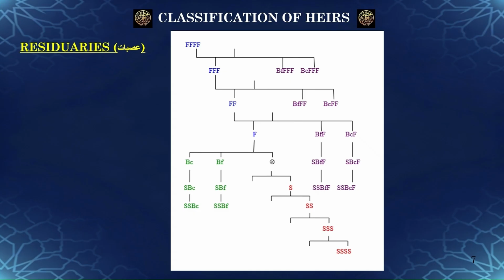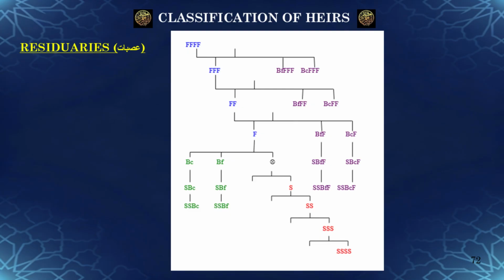The male agnates consist of the descendants, comprising the son and agnatic grandsons, meaning sons through son, no matter how low. The ascendants consist of the father and the true grandfather, meaning the paternal grandfather, his father, and so on, no matter how high up the family tree. Then we have what is known as the collaterals. These are descendants of the father and consist of the full brothers, the consanguine brothers, those who share the same father as the deceased but different mothers, and their sons.